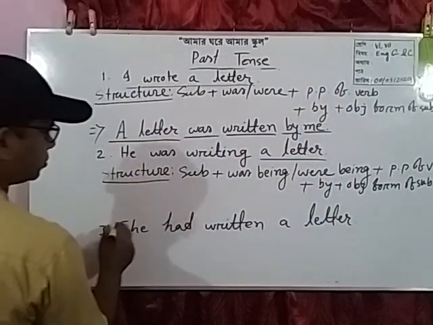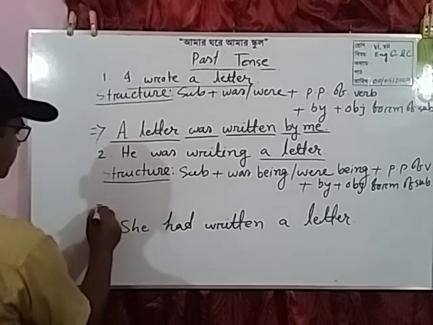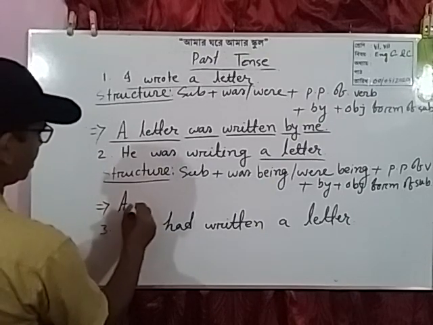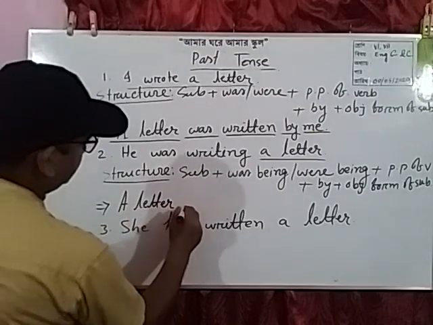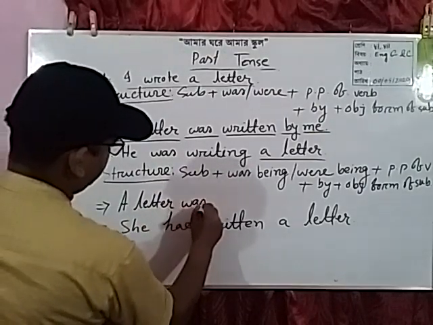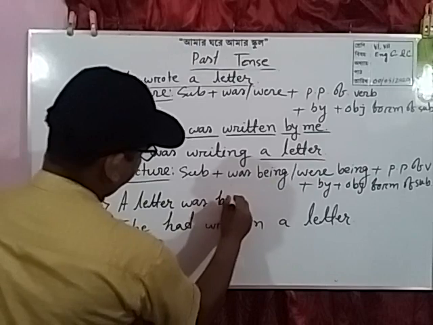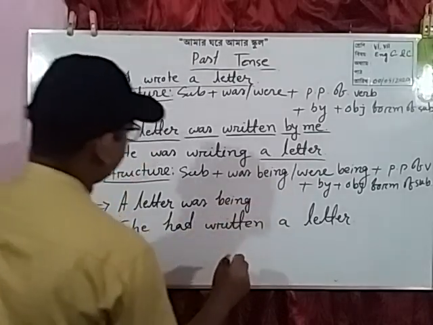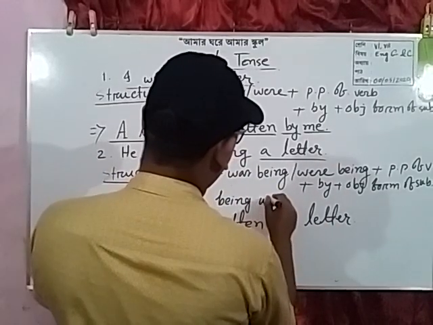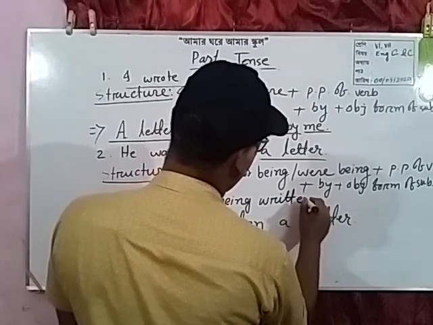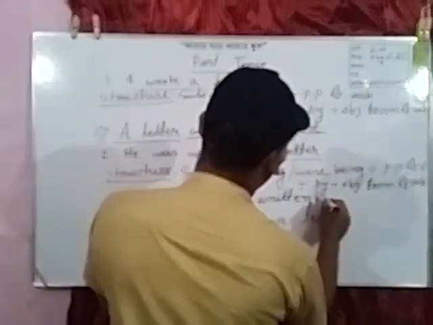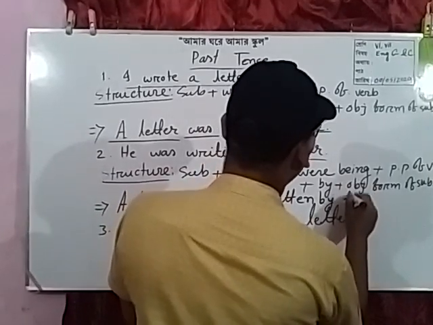Dear students, so we can write: A letter was being written by him.